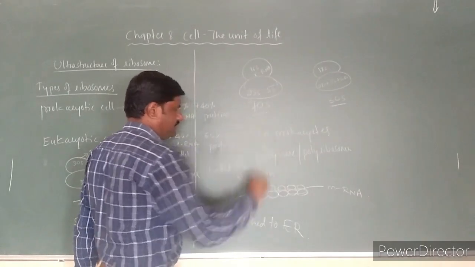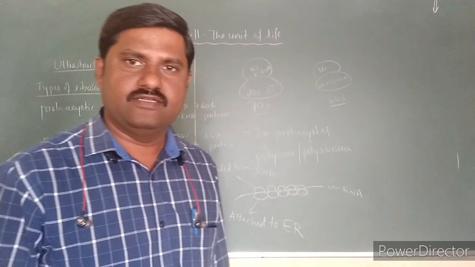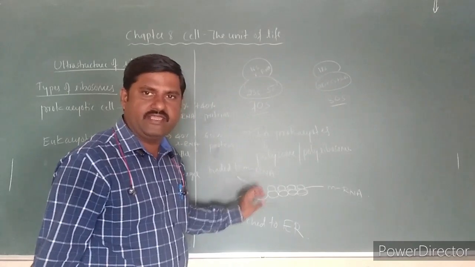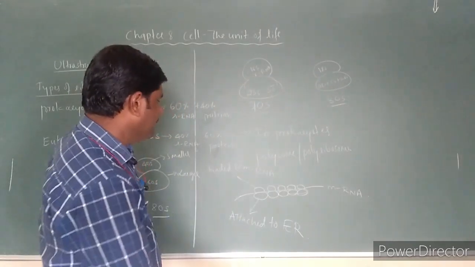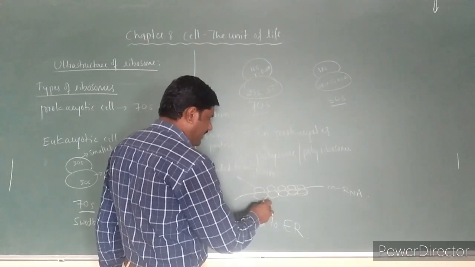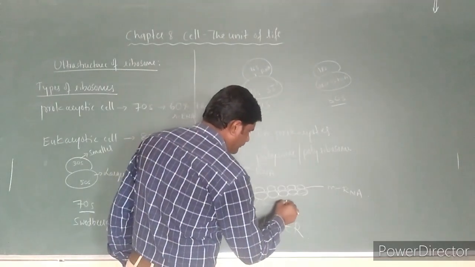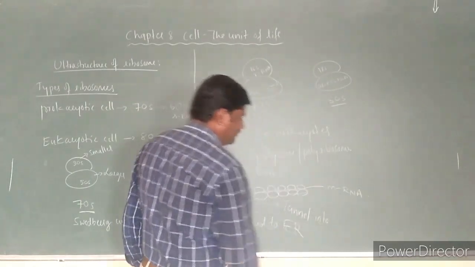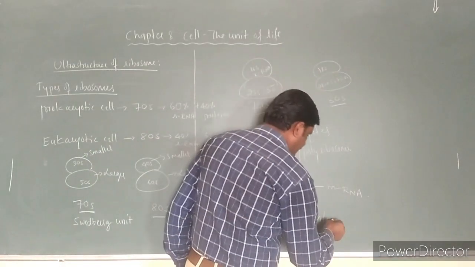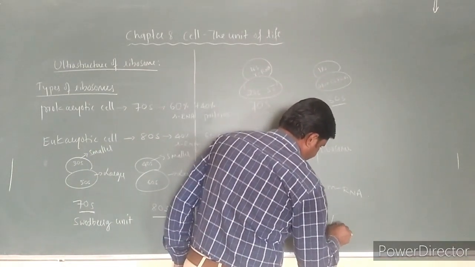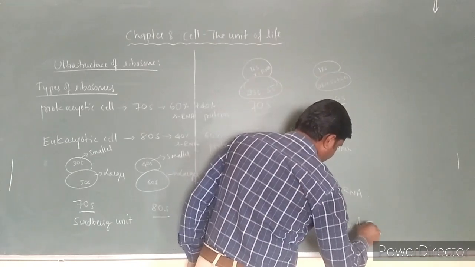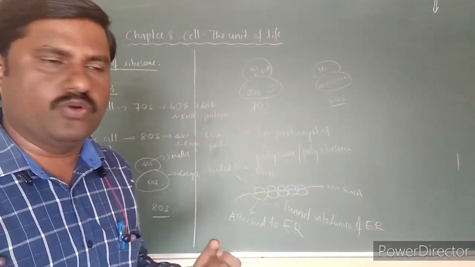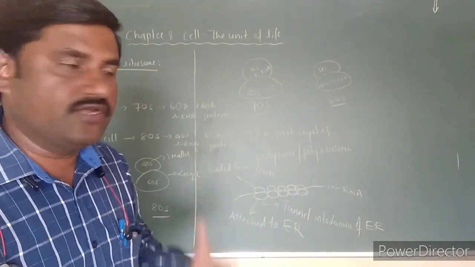Now both subunits bind each other, and the larger subunits leave a tunnel, an opening into the lumen of the endoplasmic reticulum. So they leave one small hole, an opening into the endoplasmic reticulum.